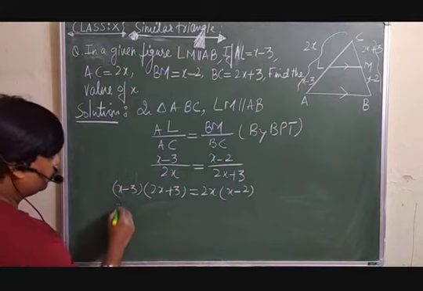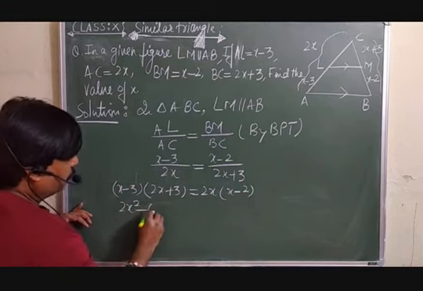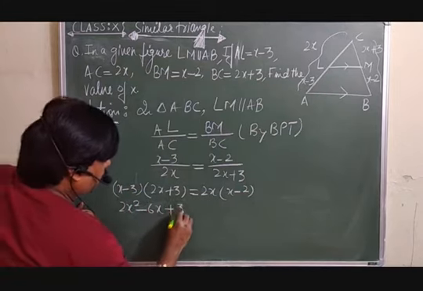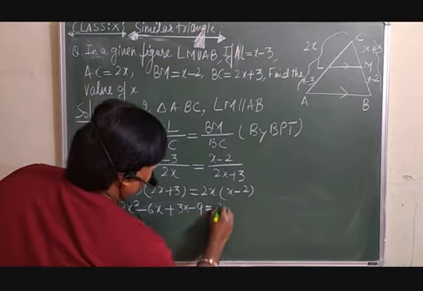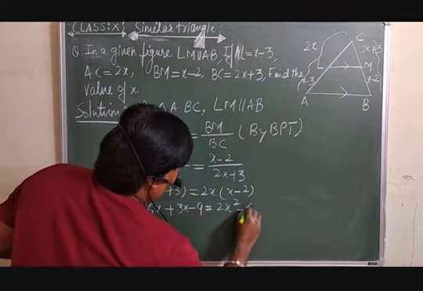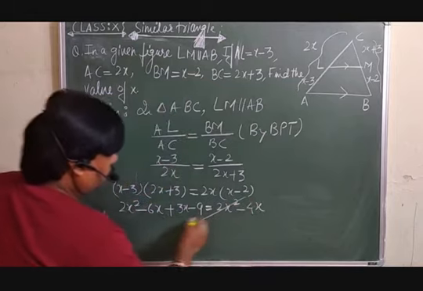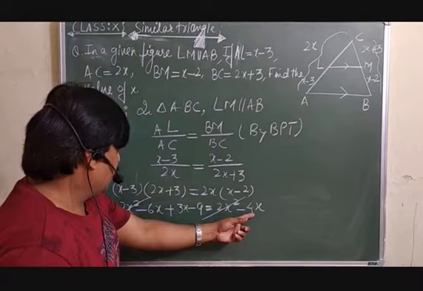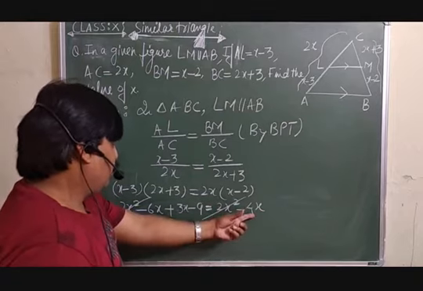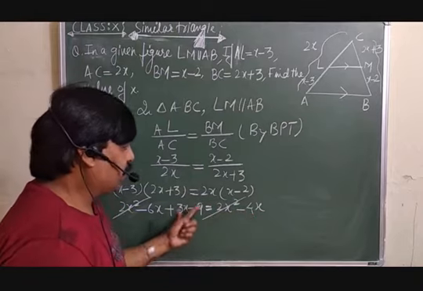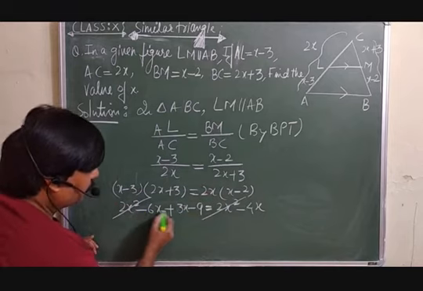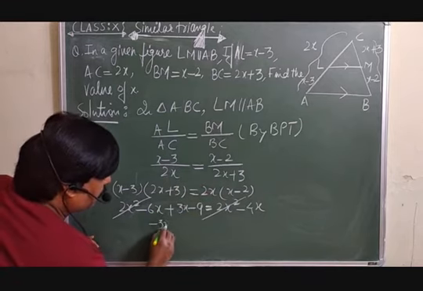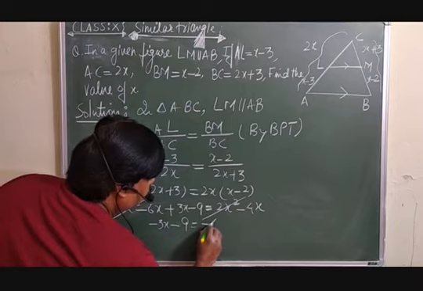Solve it. 2x square minus 6x plus 3x minus 9 is equal to 2x square minus 4x. So the 2x square on both sides you can cancel, and you can transpose the minus 4x to this side and the minus 9 to that side. Here minus 6x plus 3x gives minus 3x, minus 9 is equal to minus 4x.